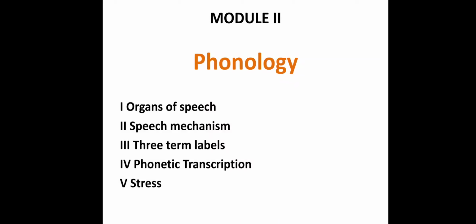So the part of a trace, the phonetic transcription, the 3 term labels of the word, the sounds, the speech mechanism, and the organs of speech. What types of organs of speech are there, and how are they used to produce different sounds in the English language? All these things are concerned with the English language in module number 2.